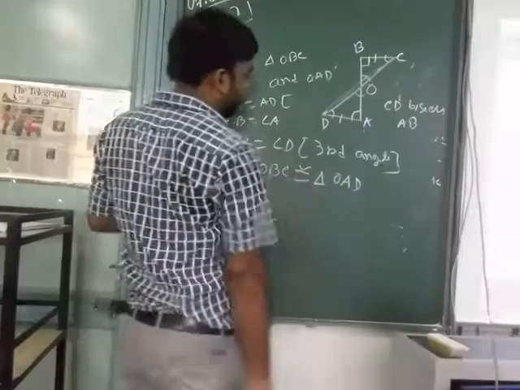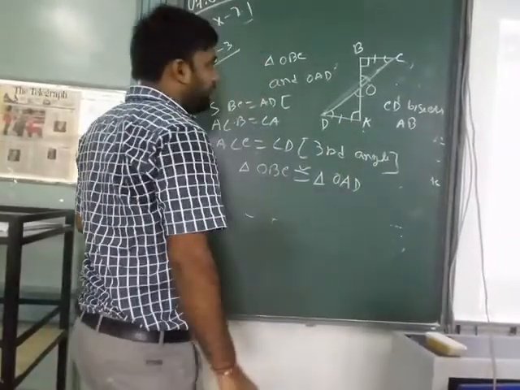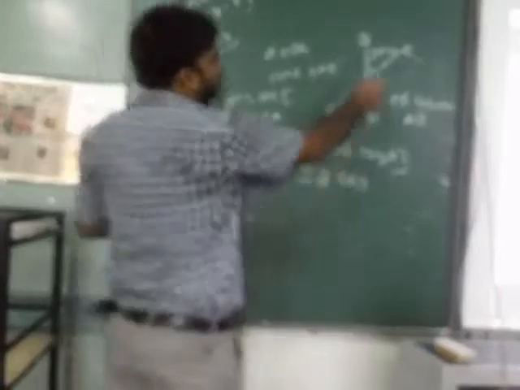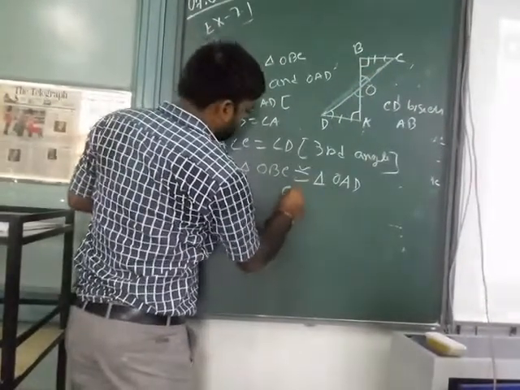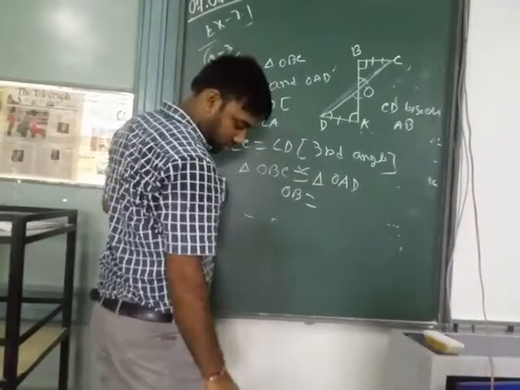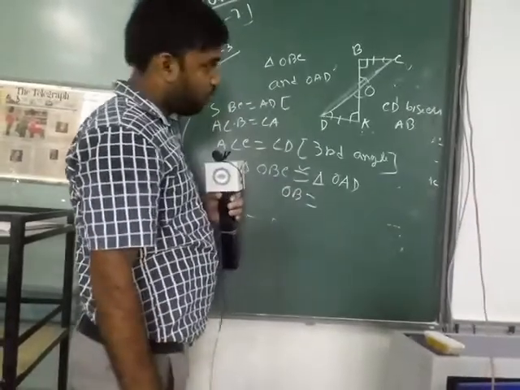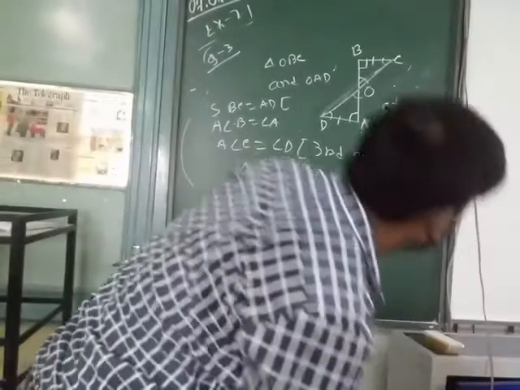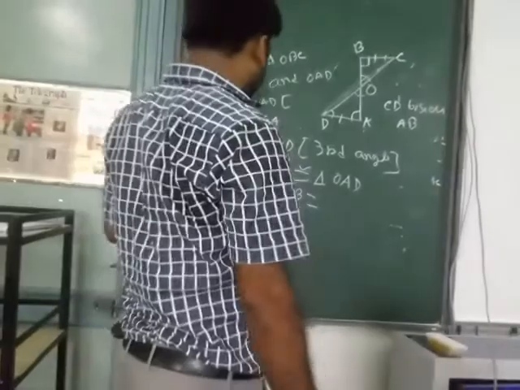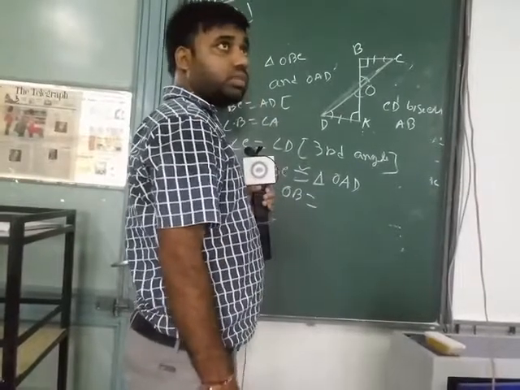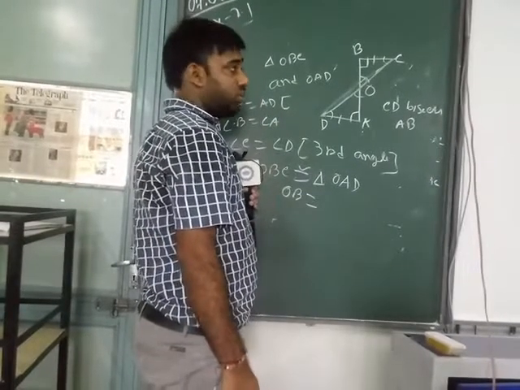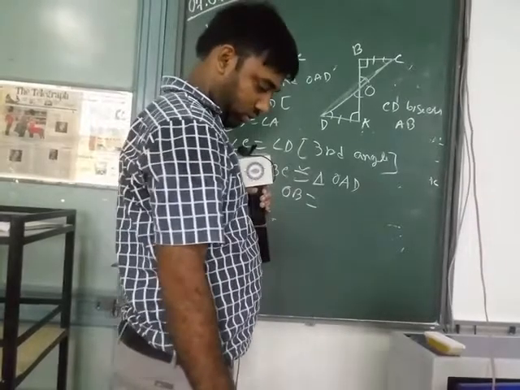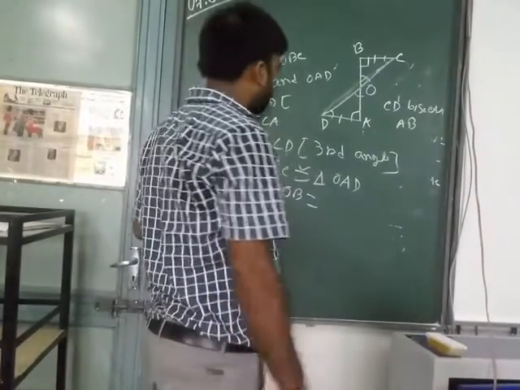So OBC is congruent to OAD, and by CPCT we can say OB equal to OA.